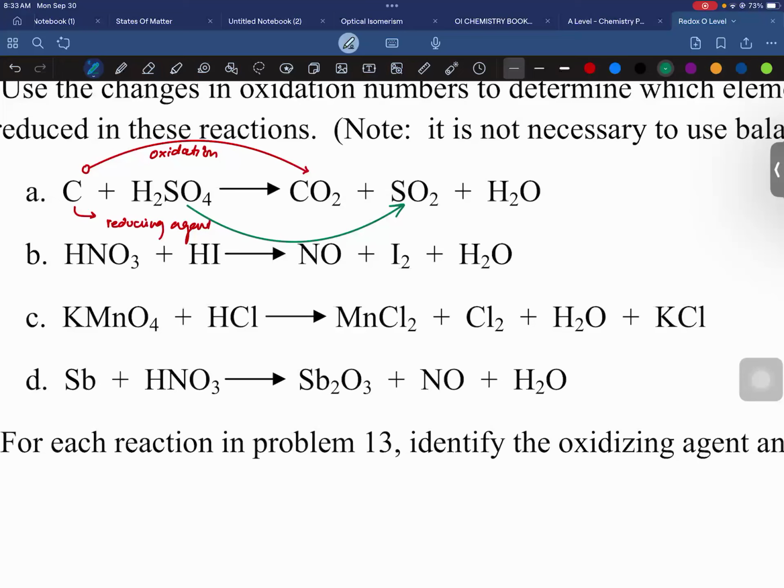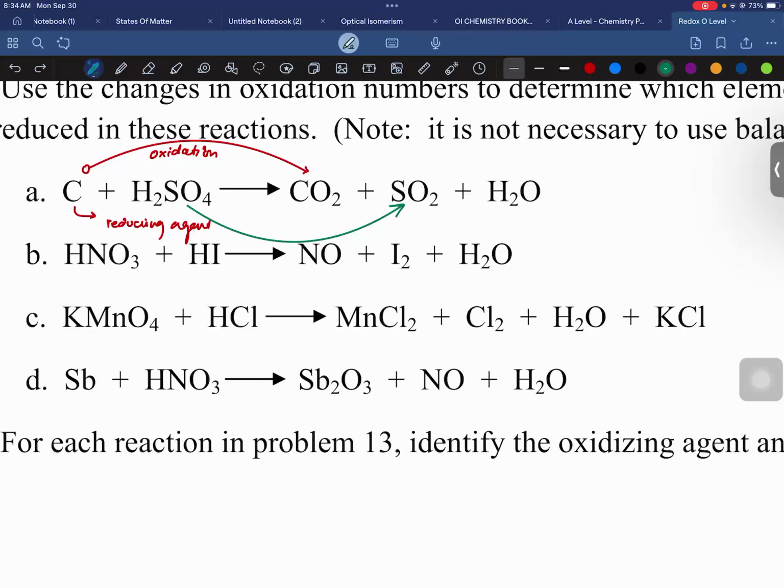When there is a confusion, remember, let me tell you one thing. In a redox reaction, it is mandatory that one species is oxidized and the other species is reduced. If one species is the oxidizing agent, the other species would be the reducing agent. So if we have decided that carbon is a reducing agent, the other species would be the oxidizing agent, 110%.